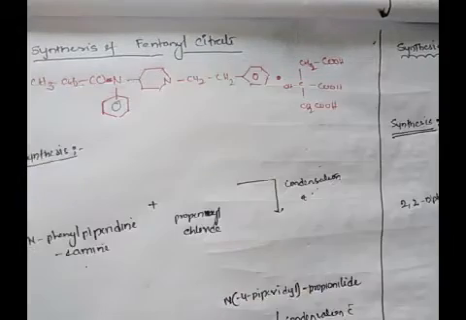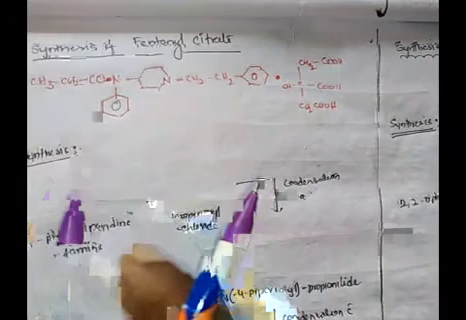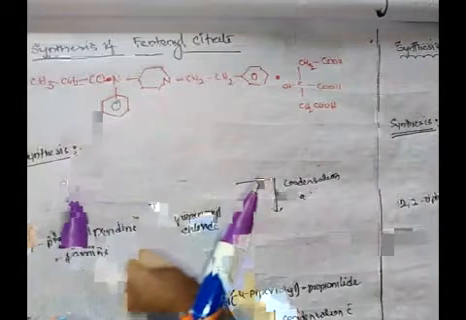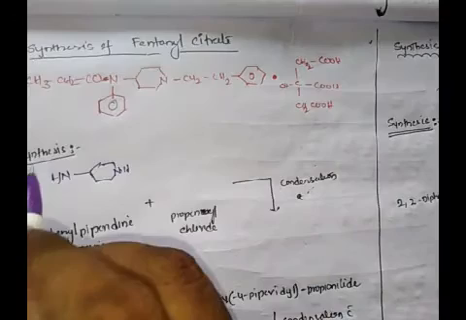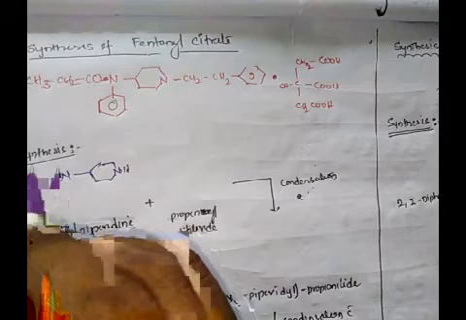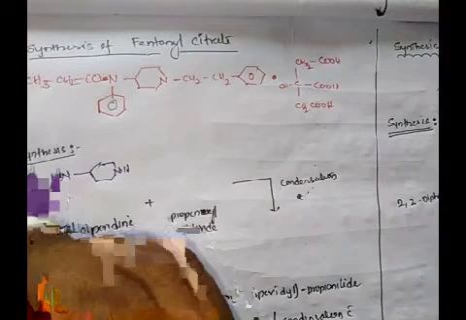Its structure we have to draw like this: N-phenyl piperidine 4-amine, with an HN here. This is the piperidine moiety, and there is an N-phenyl group. This is the starting material for the synthesis of fentanyl citrate.